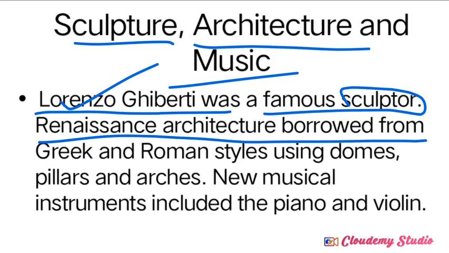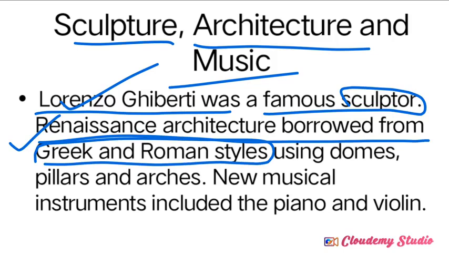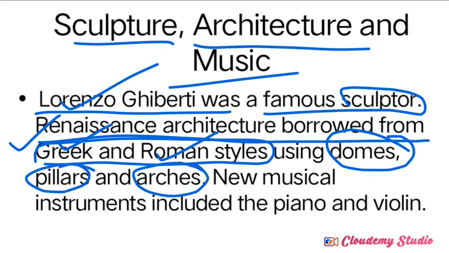Renaissance architecture borrowed from the Greek and Roman styles, meaning they used both the Greek style of architecture and the Roman style. The structures utilized during the Renaissance were the dome, the pillar and the arches. These three structures were used in Renaissance architecture work.